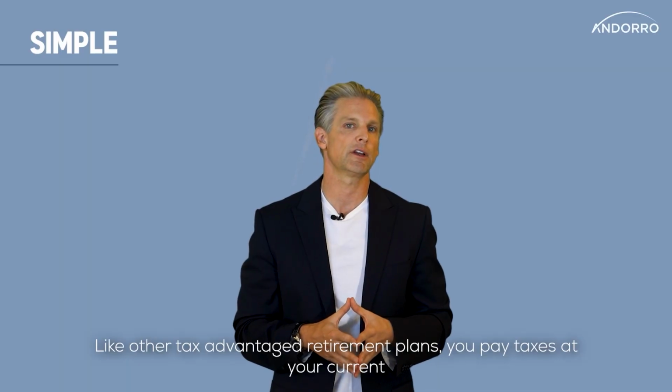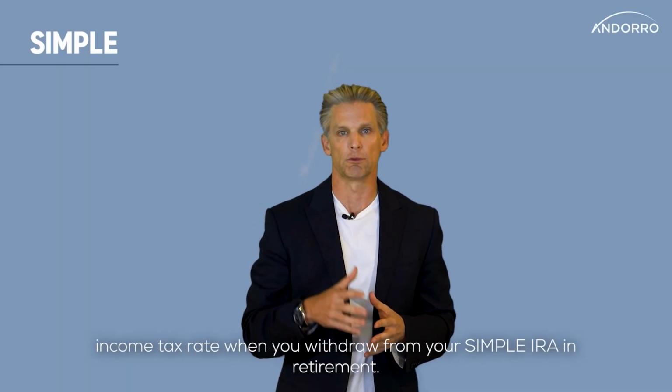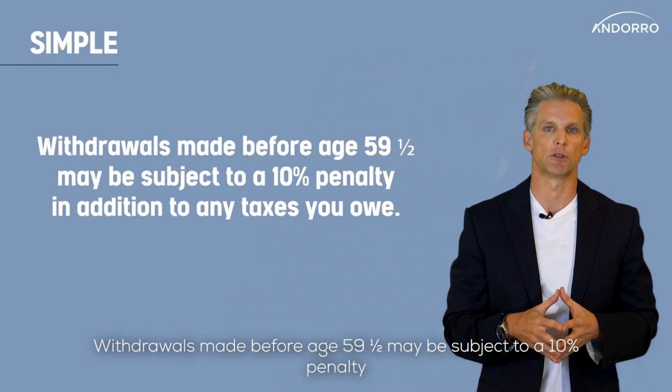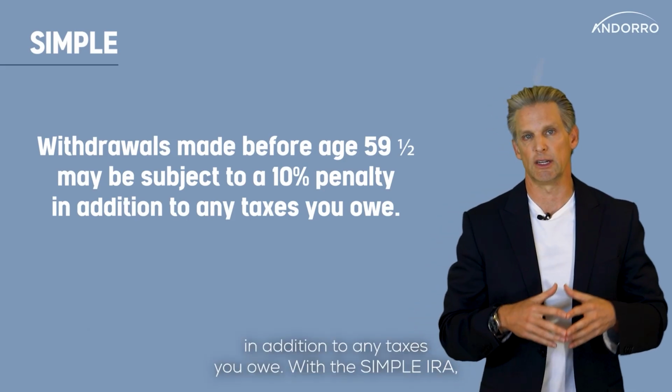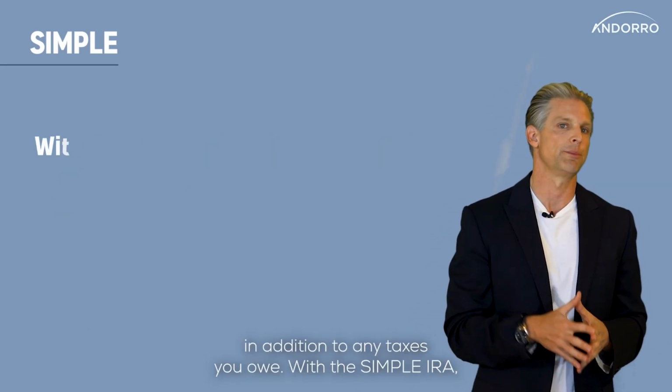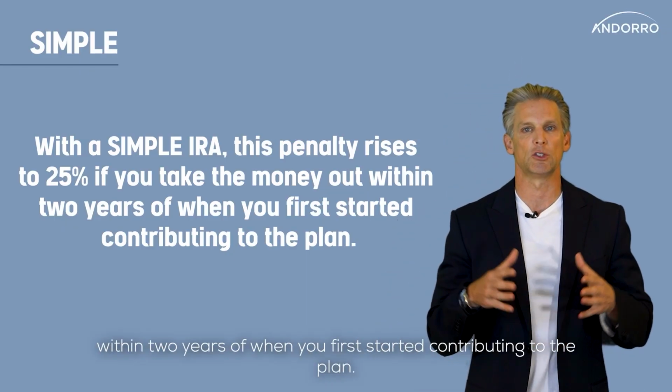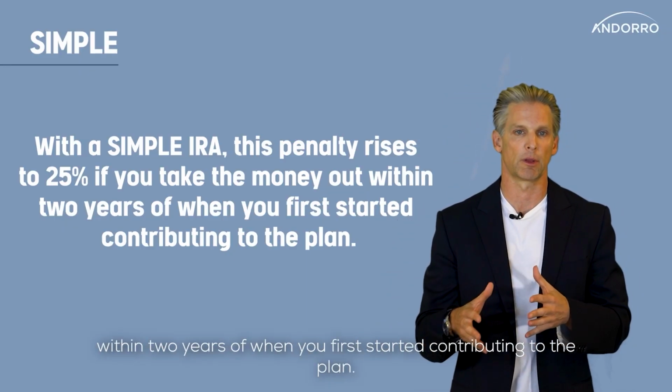Like other tax-advantaged retirement plans, you pay taxes at the current income tax rate when you withdraw from a SIMPLE IRA in retirement. Withdrawals made before age 59 and a half may be subject to a 10% penalty in addition to any taxes you owe. With the SIMPLE IRA, this penalty rises to 25% if you take the money out within 2 years of when you first started contributing to the plan.